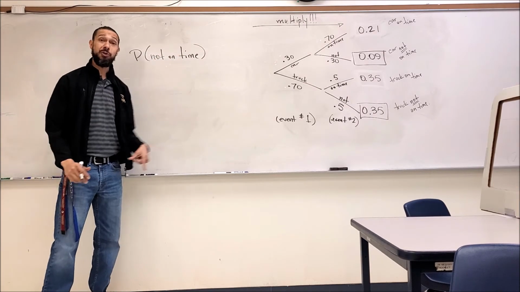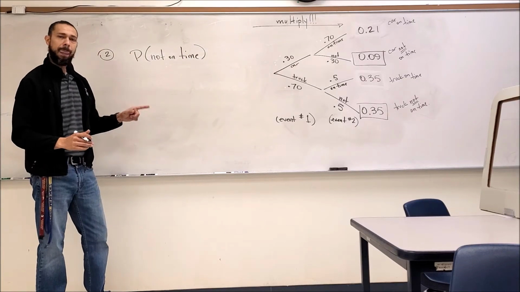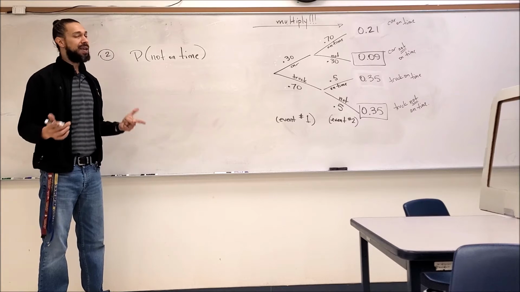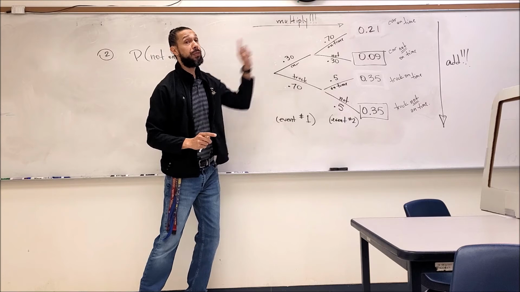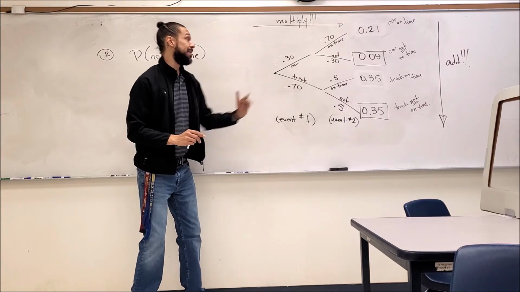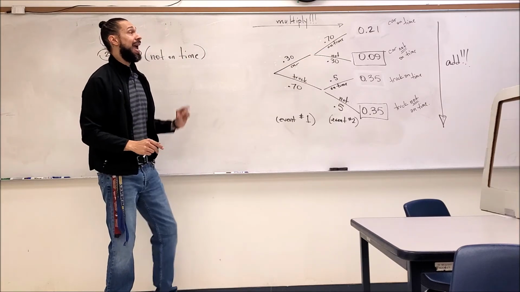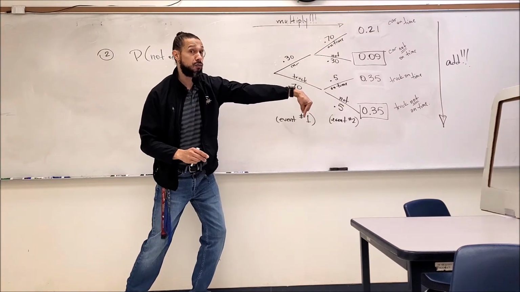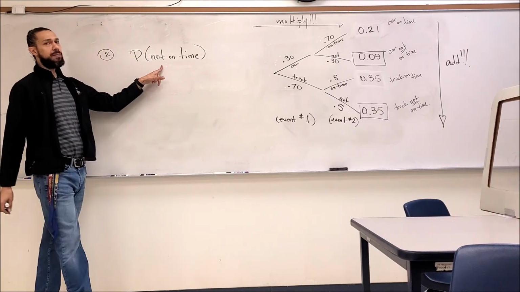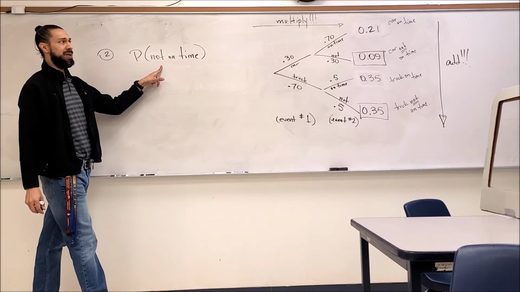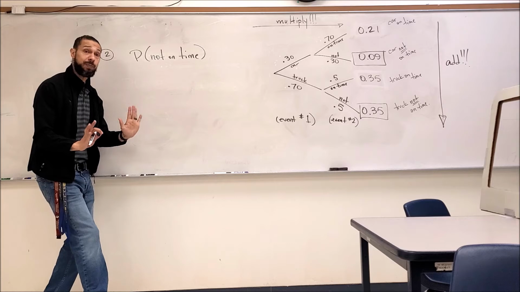Good, just those two. Now, if those are two different situations of me not being on time, I need to add those situations together. Think about it like this. As we move left to right through our diagram, those are and statements. Taking the car and I'm on time, okay? As we move down our results, think of those as or statements. Now, there are two different ways for me to not be on time. I could have been late taking a car or taking a truck. So I gotta account for both of those probabilities.